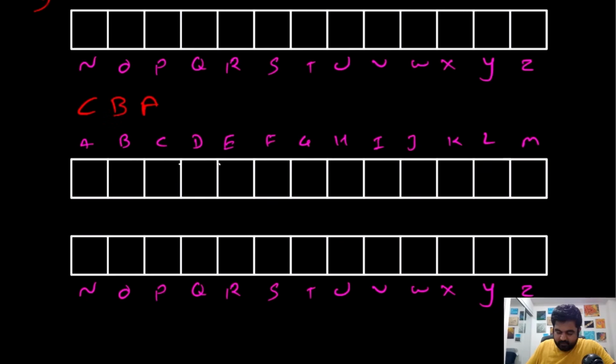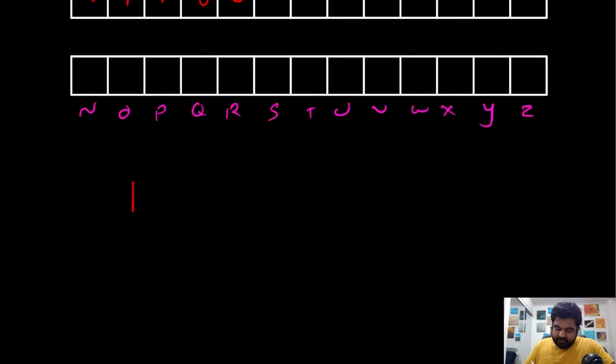So again, what we are going to do, first of all, we identify this character C. So we are going to mark its value, which was initially 0, to 1. Again, this B, we will mark it to 1. And again this A, we will mark it to 1. All the other values would be 0. So even for this one, the string that we are going to generate is going to look like this: 111 and 000. Now the idea is that we will create a hash map.